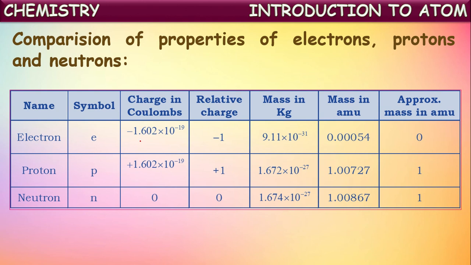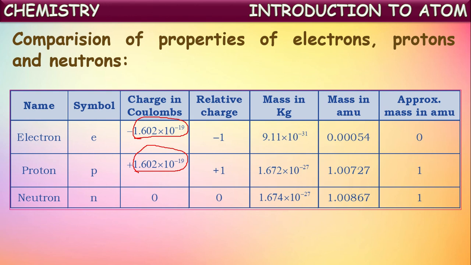Relatively, this is the smallest charge existing on any particle. That is why it is considered as one unit. The charge of electron is considered 1 unit, and being negative, it is called negative 1 unit charge. The same quantity of charge is there in the proton also, which is considered 1 unit charge, and for proton it is positive.